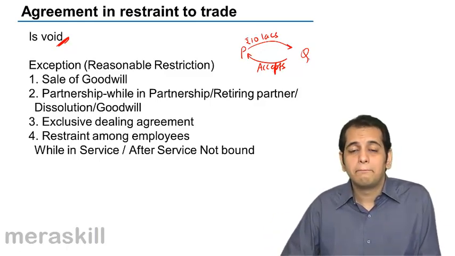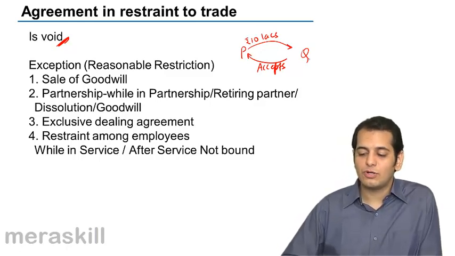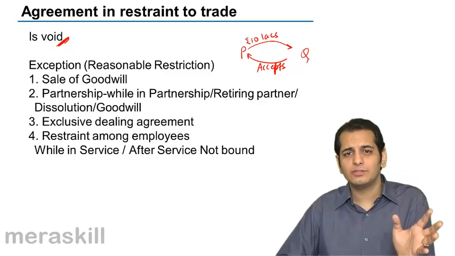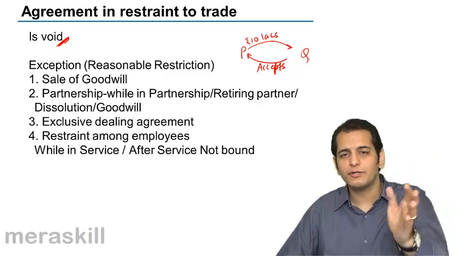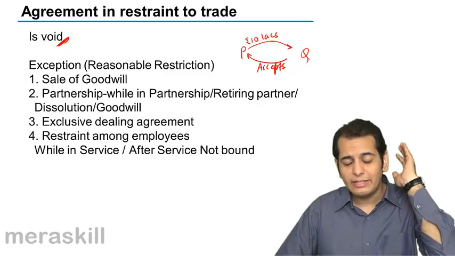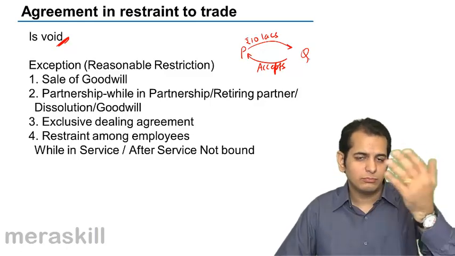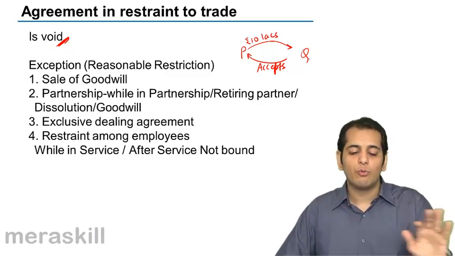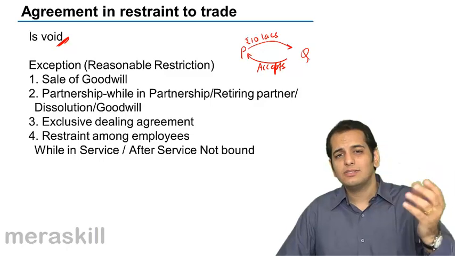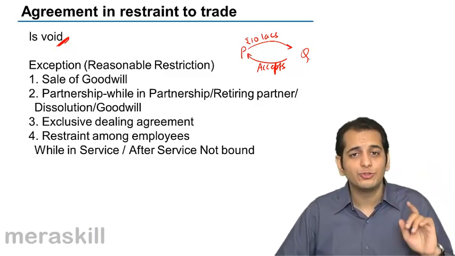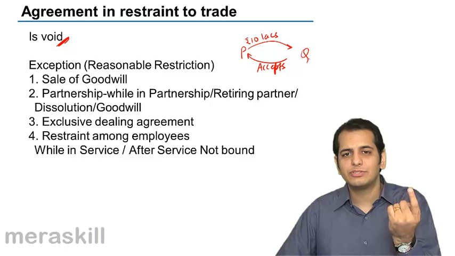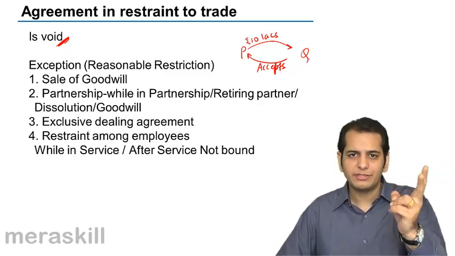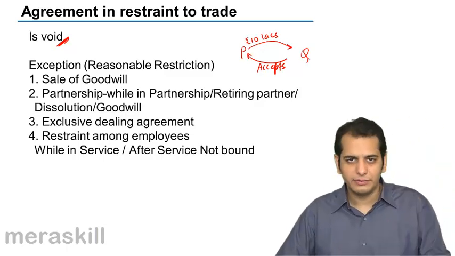No. P will never be able to enforce this contract on Q, because any such contract which is entered into by two persons stopping the other from entering into business, rendering any service or doing any trading, such a contract is void. The other person will never be bound by such a contract. So you cannot enter into a contract which is in restraint of marriage. Also, you cannot enter into a contract which is in restraint of trade.